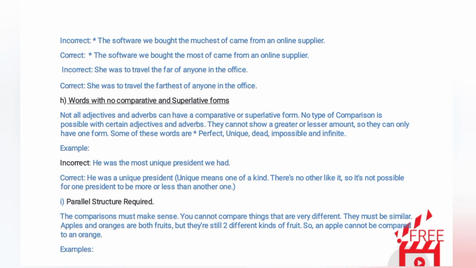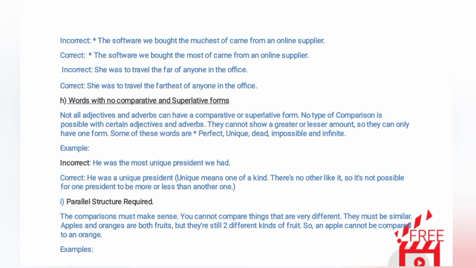Correct. She was to travel the farthest of anyone in the office. H. Words with no comparative and superlative forms. Not all adjectives and adverbs can have a comparative or superlative form. No type of comparison is possible with certain adjectives and adverbs. They cannot show a greater or lesser amount, so they can only have one form. Some of these words are perfect, unique, dead, impossible, and infinite.